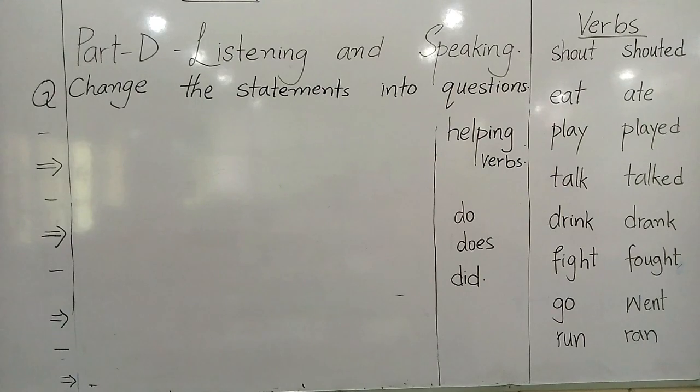Now I told you whenever you see the simple form like this, you will just use do. They shout. Do they shout? I eat. Do I eat? We play. Do we play? They talk. Do they talk? But if you see S with them, she shouts. Does she shout? He eats. Does he eat?